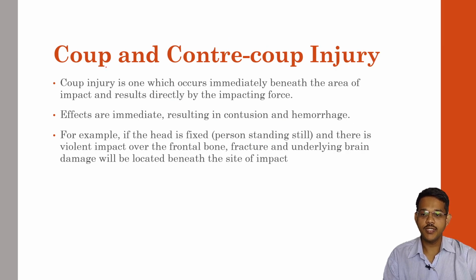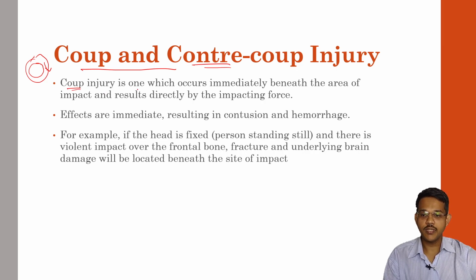Next form of injury is the coup and contre-coup injuries. Coup and contre-coup injuries are typically seen in any acceleration-deceleration injuries. Whenever the skull and the brain are stopped, there is a chance of coup and contre-coup injuries, and this occurs because the brain is floating in the CSF and sudden stoppage may make the brain move forward and backwards.